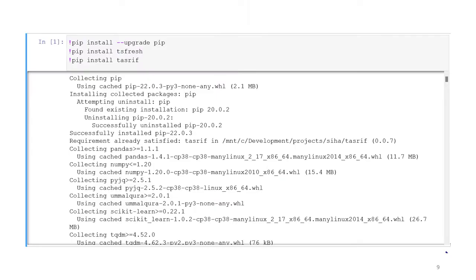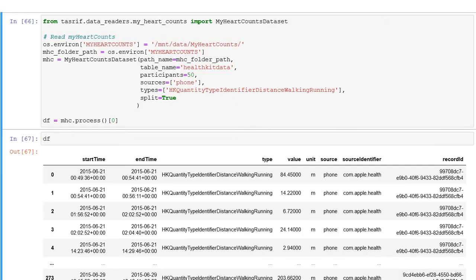In order to read My Heart Counts dataset, we begin by creating a fresh environment in Python and installing Tasrif in a Python console or a Jupyter notebook. We first import Tasrif data readers module and provide My Heart Counts the parameters it needs, such as the path of the dataset and the number of participants to load. The user can load however many participants and can filter the type of activity directly within the data reader.